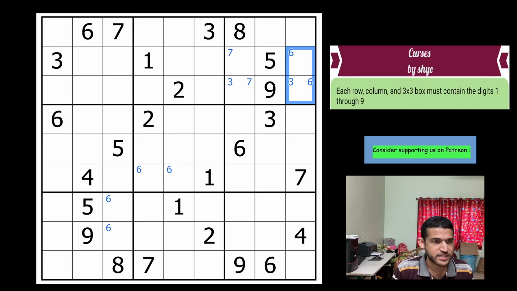Okay, I see that 9 is not in row 3, 9 is not in column 2, which means 9 must be in one of these 2 cells. And 9 is in columns 8, 9, that gives me a 9 here. I think this would be enough as far as corner pencil marks are concerned. We will make more as and when it comes along the way.